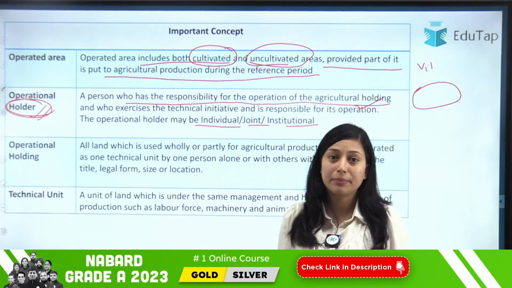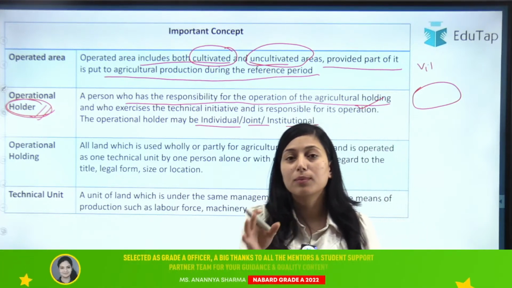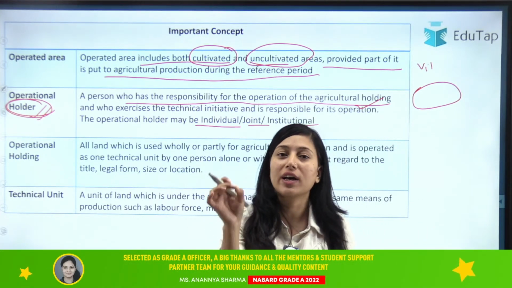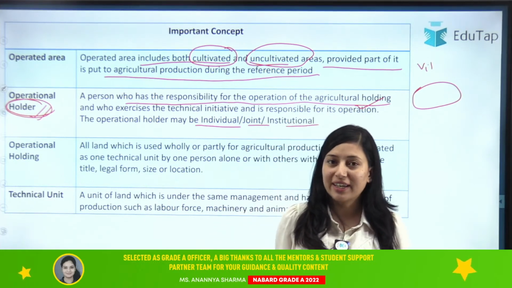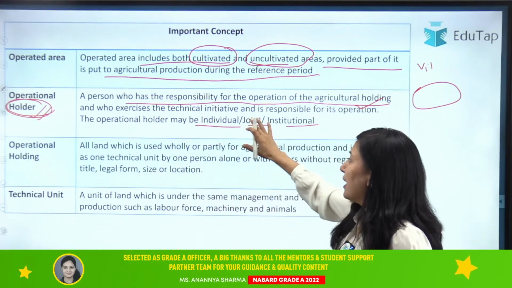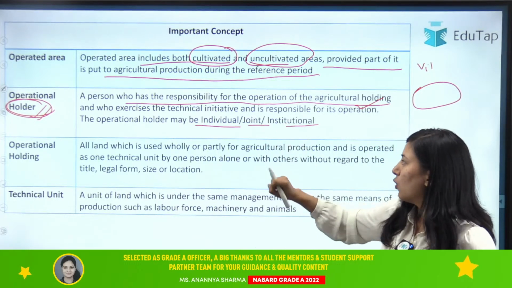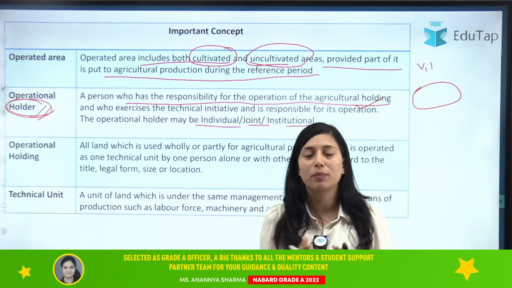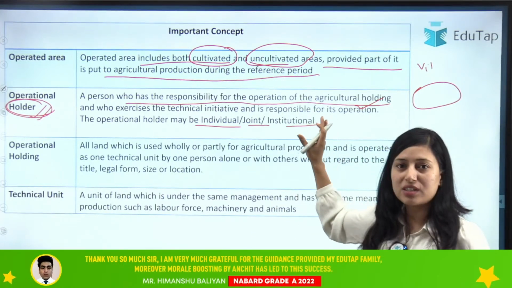Now, what does that mean? Individual operational holder means when one or more persons from the same household are involved in agriculture on that operational area. When members of two or more households are involved, that is your joint operational holder. And when any institute like a government farm or cooperative farm is involved, that is your institutional operational holder.